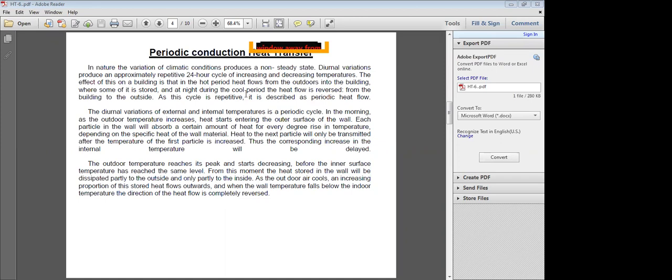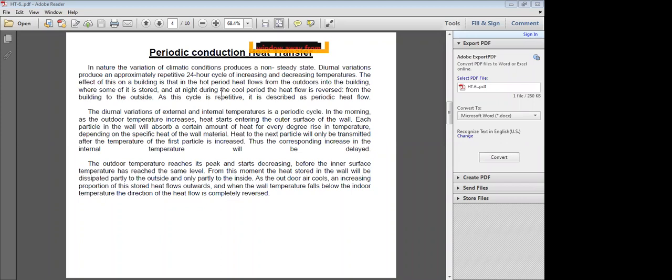Because one day is repeated, and the second day has the same process repeated, that's why it is known as periodic. Morning and evening is one period. Again next day, morning, daytime and night time, that is one period.